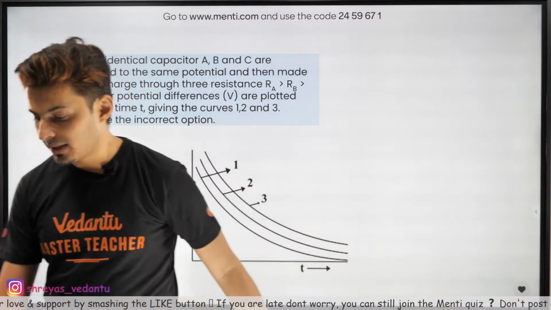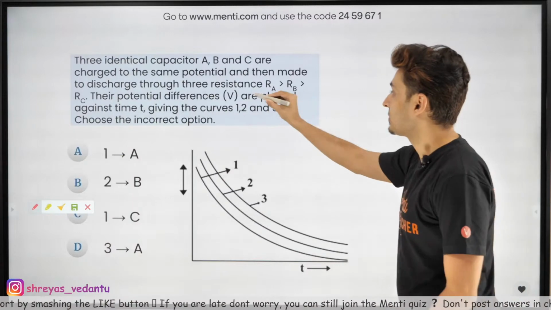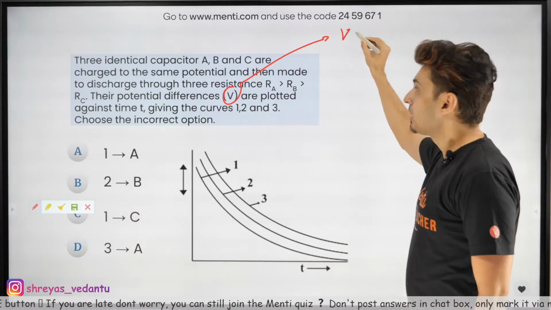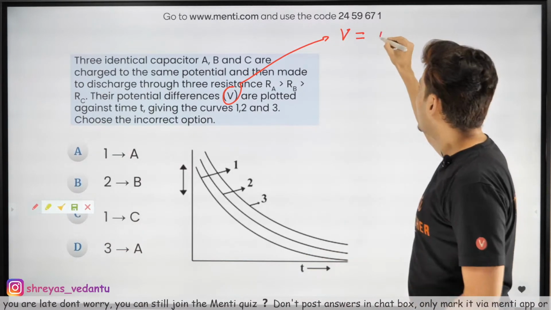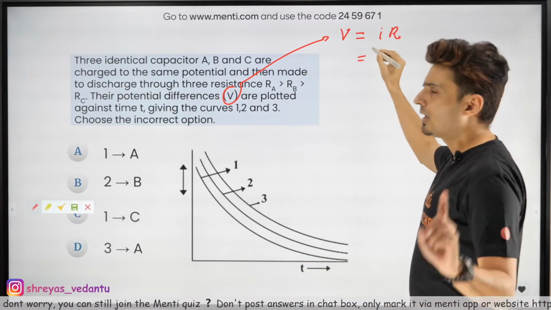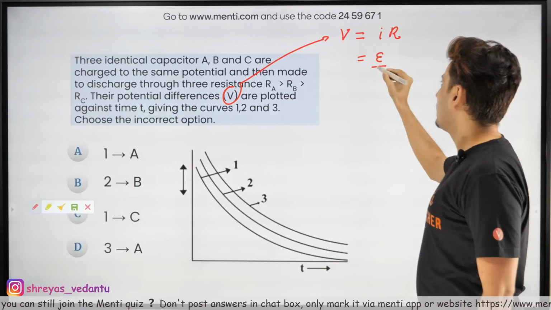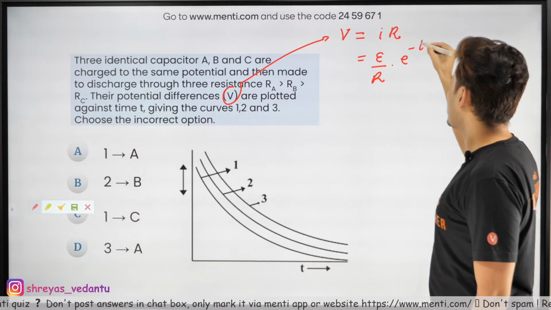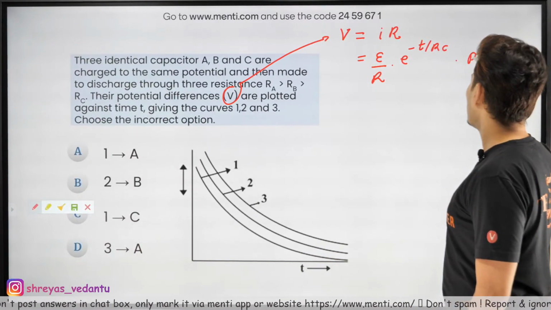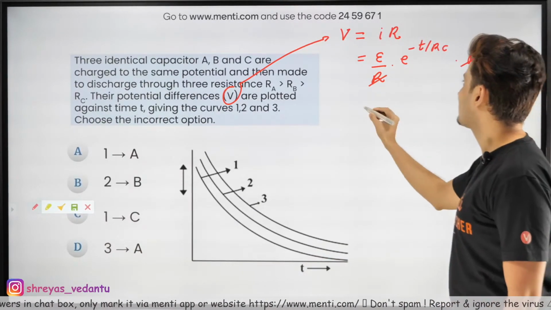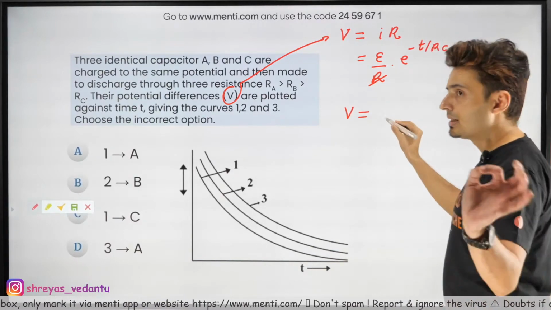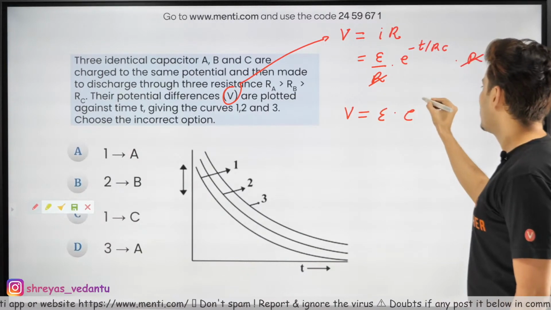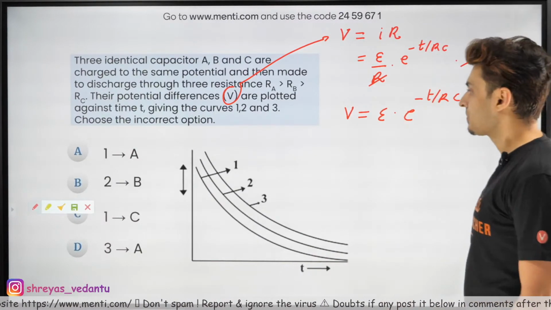Okay, let's see guys. Now what is the scenario? The question is voltage. Now voltage as a function of time. Think about it. V is current into R. V is IR. And what is current? Current is E by R into e to the power minus T by RC into R. Now this R and this R will get cancelled. So the voltage in that capacitor will be E into small e raised to minus T by RC.